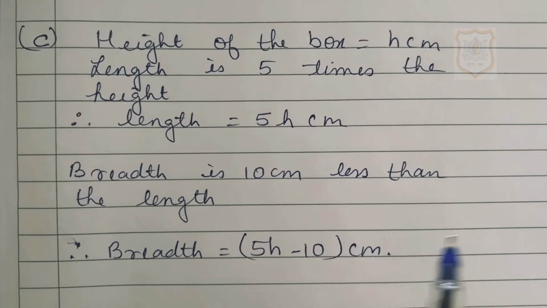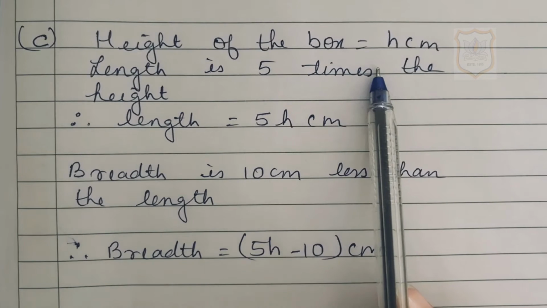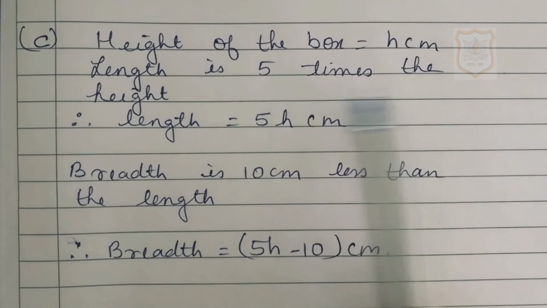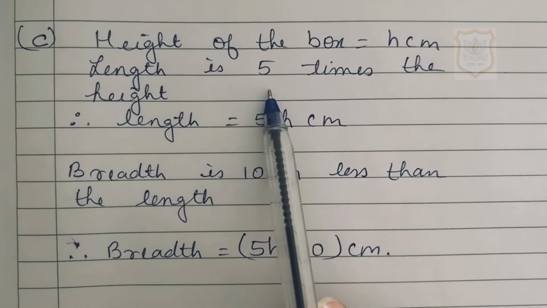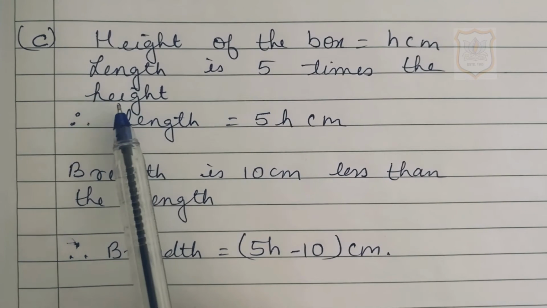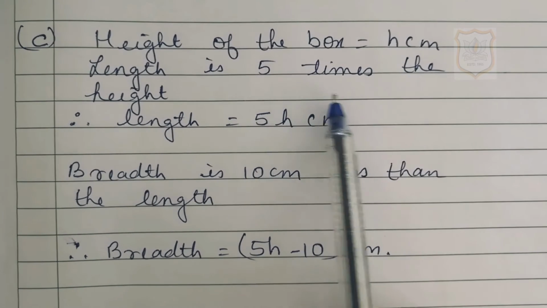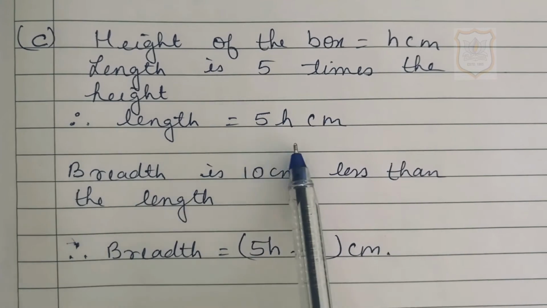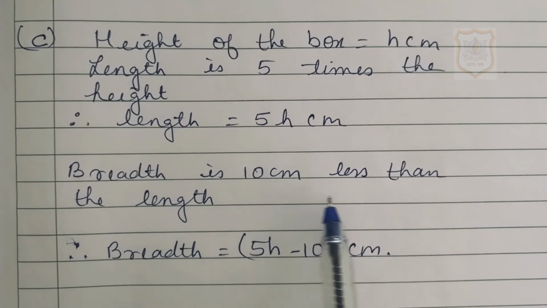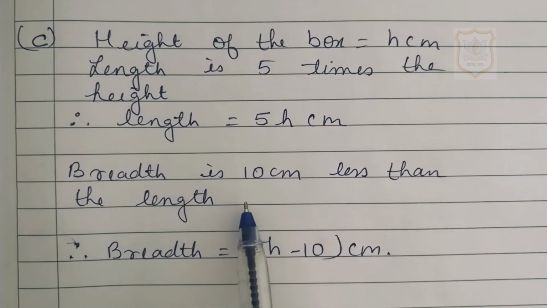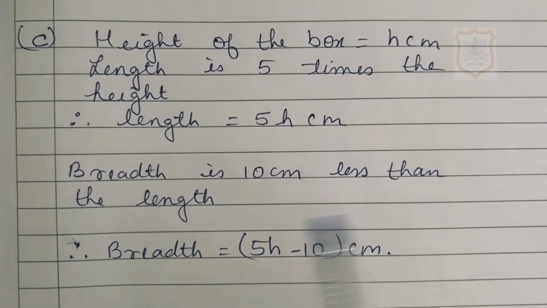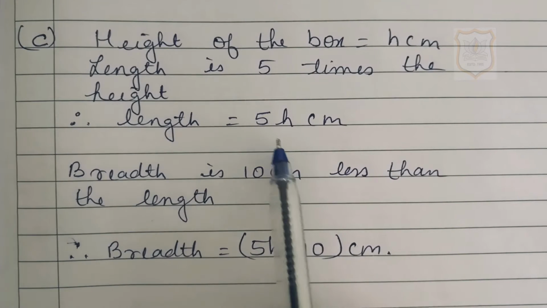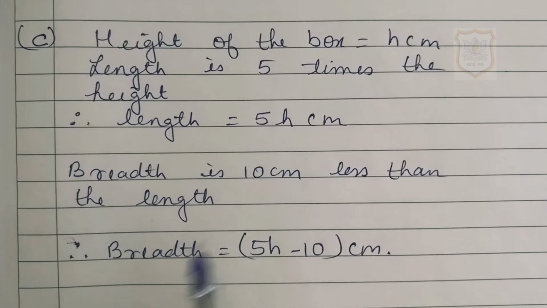Solution for C part of question number 1. Height of the box is equal to h centimeter. It's given in the question. Length is 5 times the height. 5 times means we have to multiply 5 by height. Here in the place of height h is given. So we will multiply 5 by h. So length is 5h centimeter. Breadth is 10 centimeter less than the length. Here it's given that breadth is 10 centimeter less, means we have to subtract 10 from the length. Length which we found out now was 5h. So we will subtract 10 from 5h. Therefore breadth is equal to 5h minus 10 centimeter.